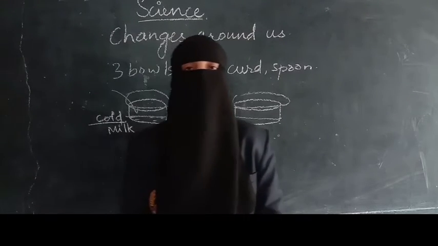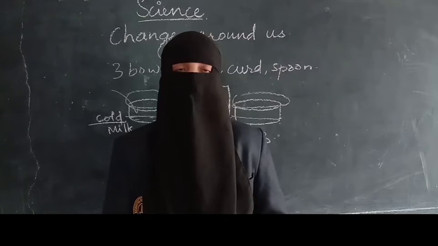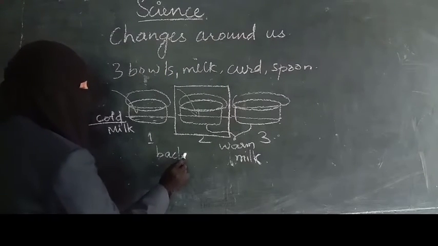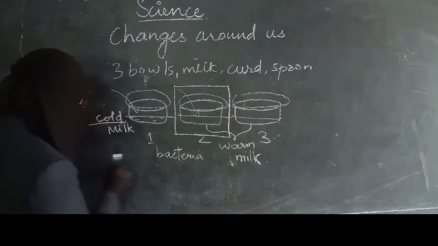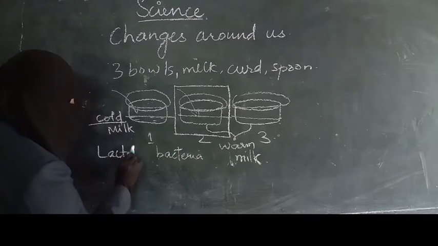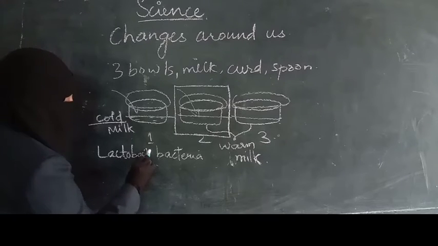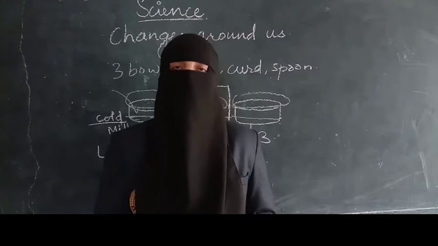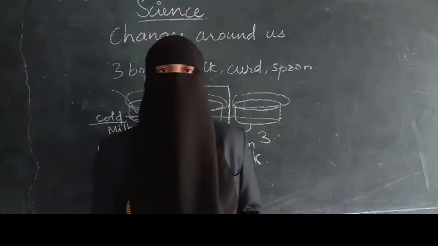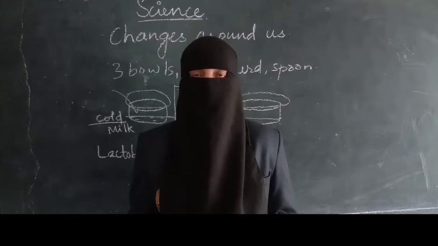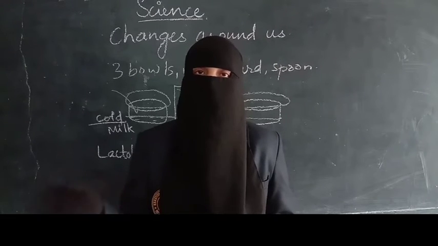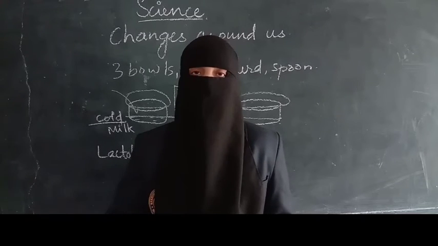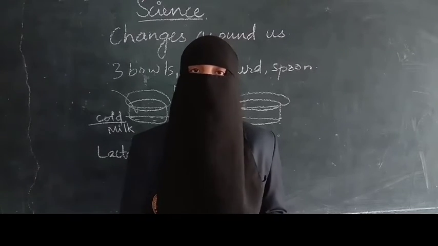Now, how is this milk able to convert into curd? That is because of a bacterium called lactobacillus. This is the bacterium which is helpful in conversion of milk to curd. And is this example natural, or artificial and man-made? It is an artificial and man-made change. That is because we are intervening, we are interfering here. It is not a natural change.